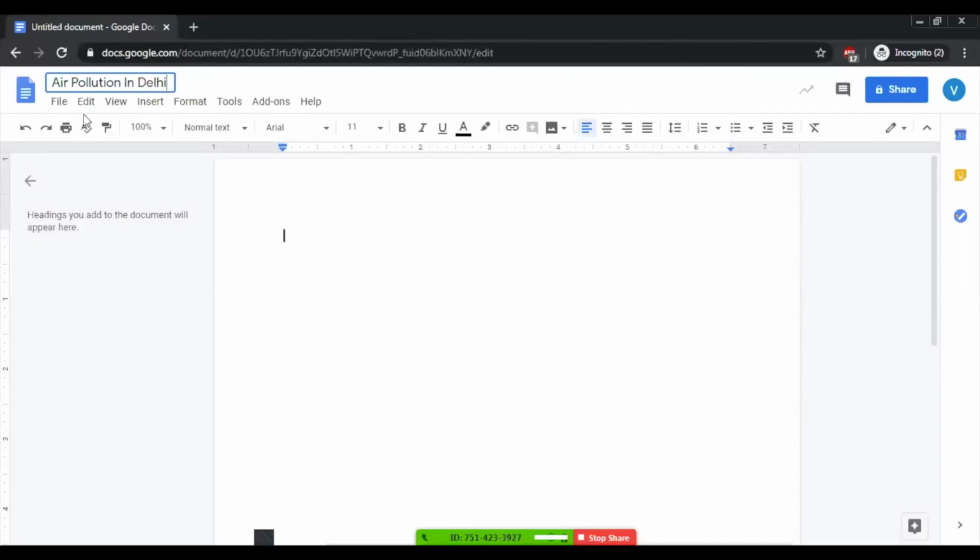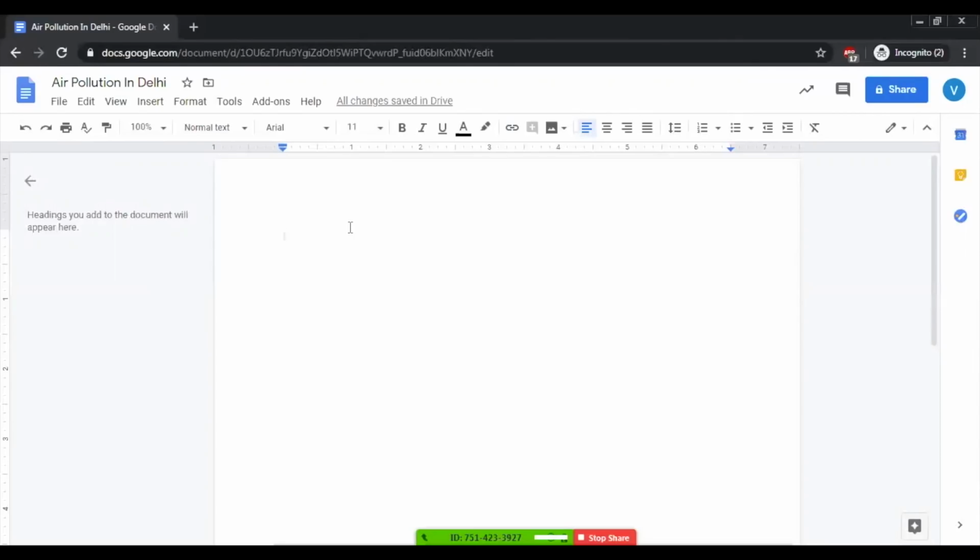Okay, so this is my text title, and I can start working on this right here, right now. You will also see that "All changes saved in Drive" will always be shown when you have done the work. So you don't need to specifically save the file as we generally do in MS Word.